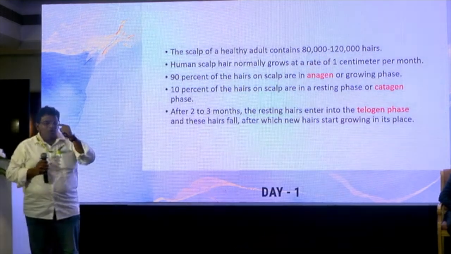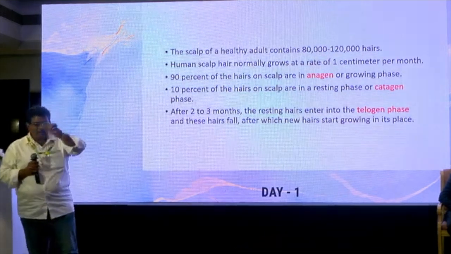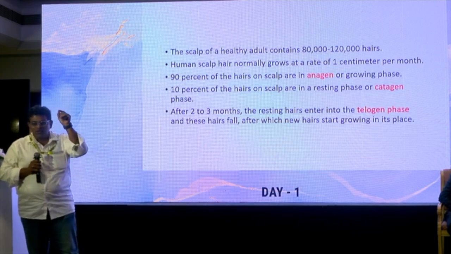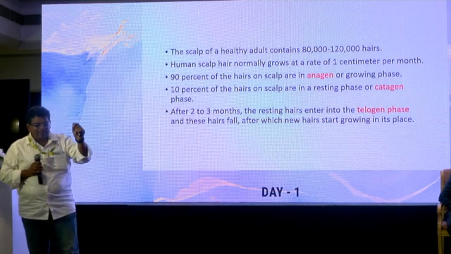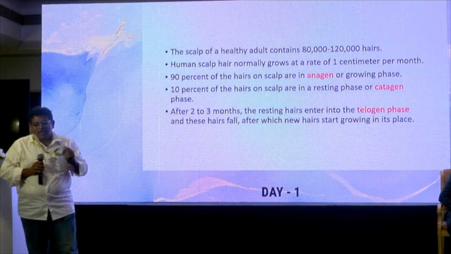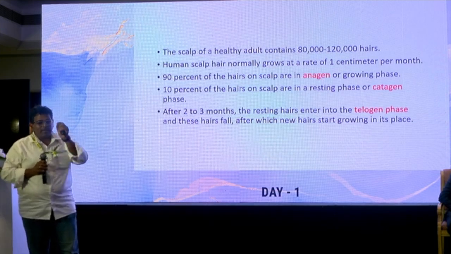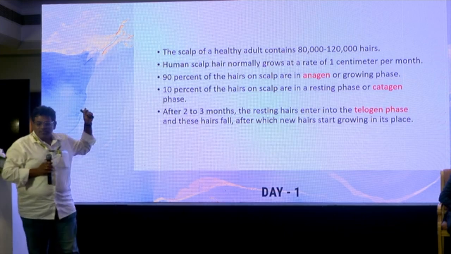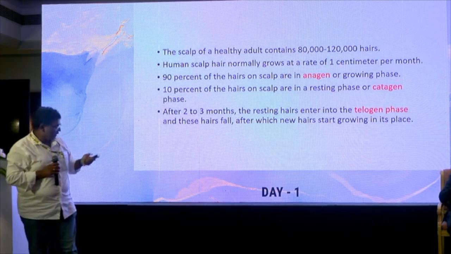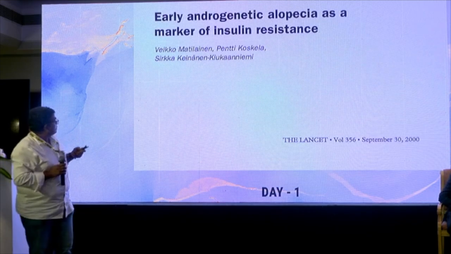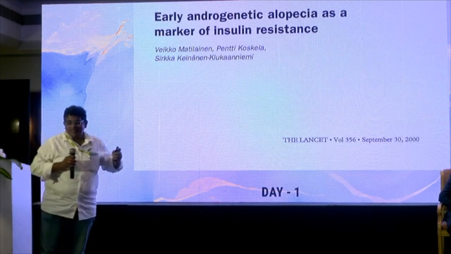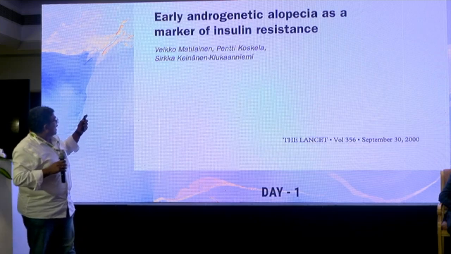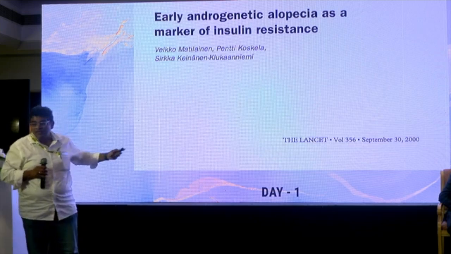And the hair grows, remember this mnemonic for the youngsters, ACT. It grows in 3 phases: anagen, catagen, telogen. Anagen is the growth phase, catagen is the maintenance phase, telogen is the shedding phase. So ACT, remember these 3 phases: anagen, catagen, telogen. I did some research, some browsing. It showed early androgenic alopecia as a marker of insulin resistance.